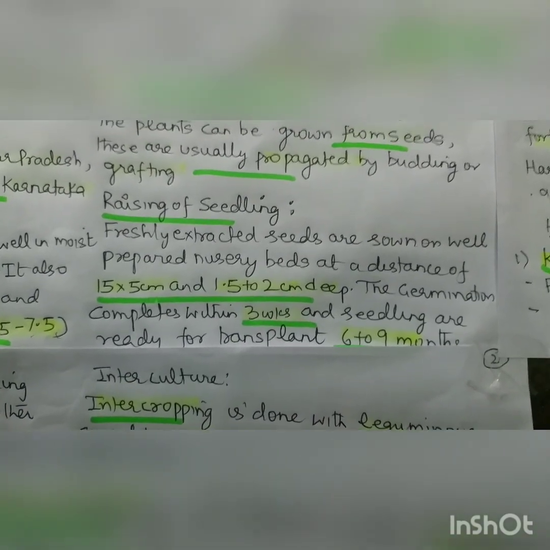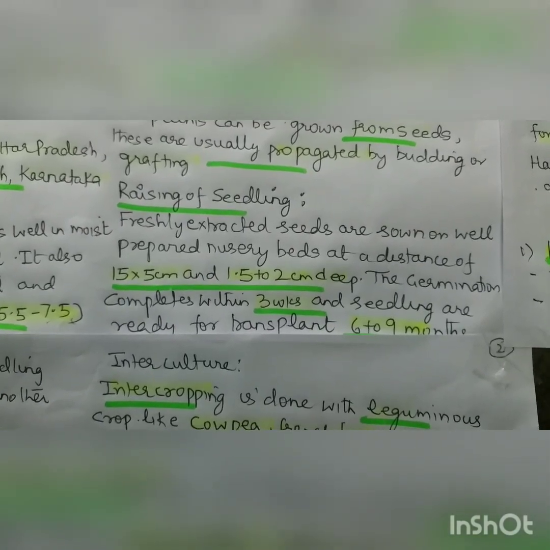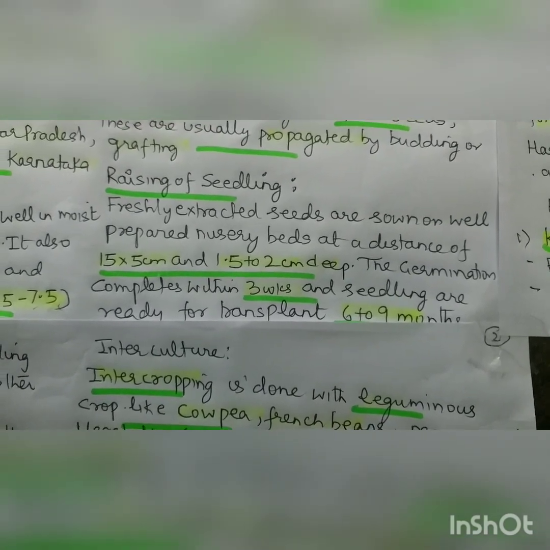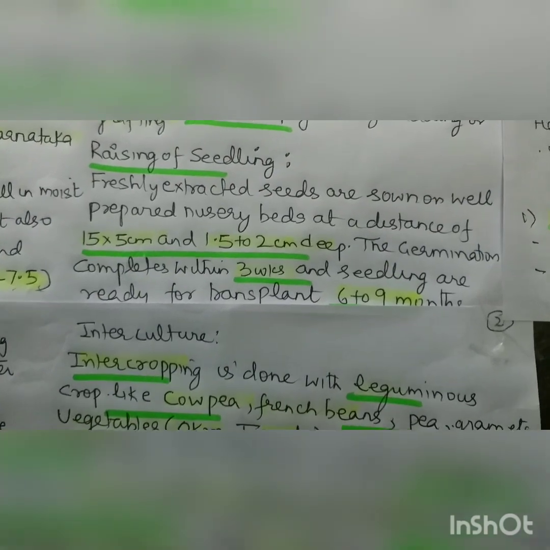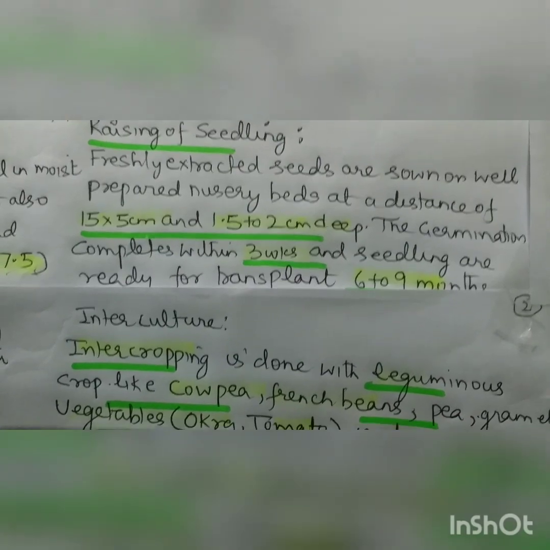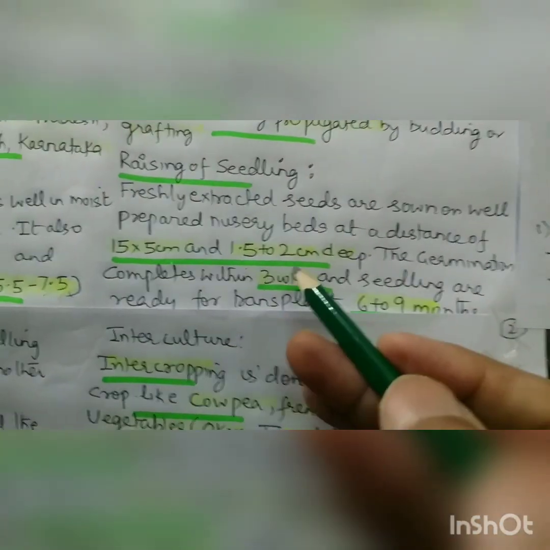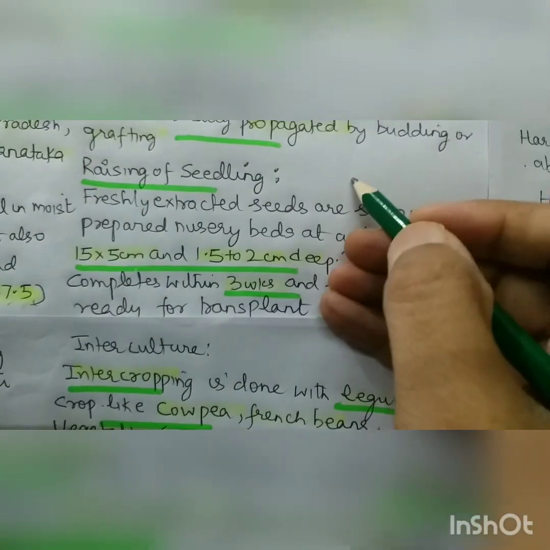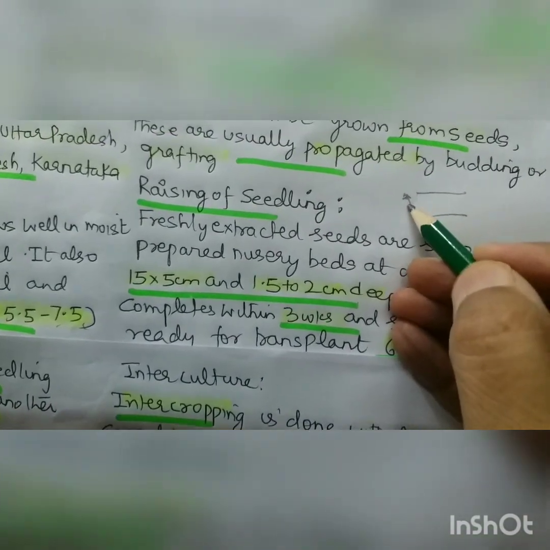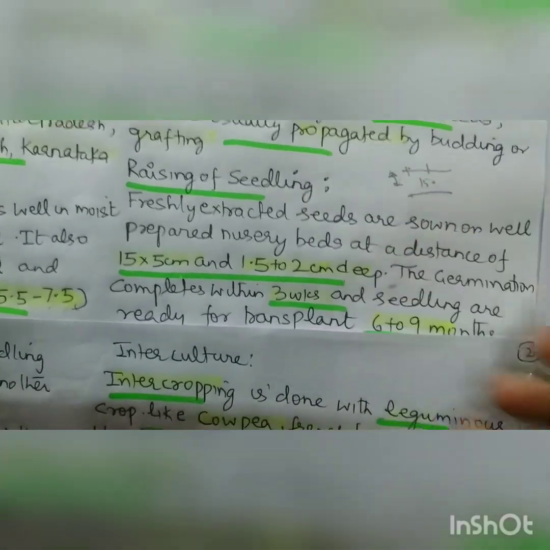Freshly extracted seeds are sown on well-prepared nursery beds at a distance of 15 into 5 centimeters and 1.5 to 2 centimeters deep. So the distance between the rows is 15 centimeters and between the plants is 5 centimeters, and they are sown 1.5 to 2 centimeters deep, right?